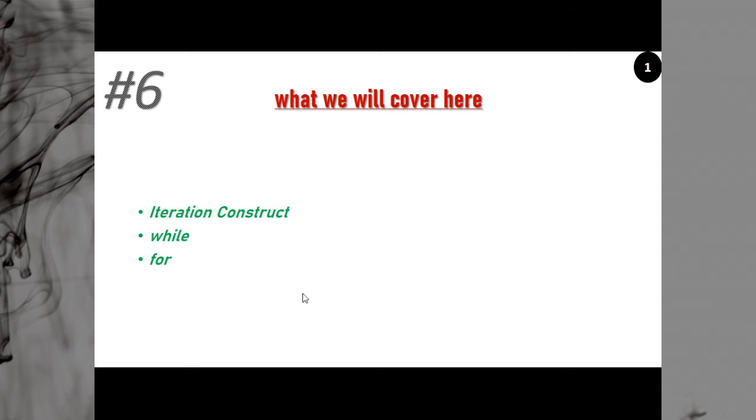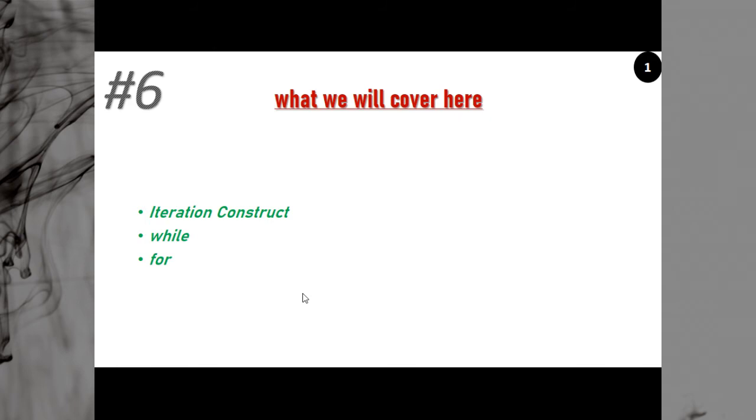Sometimes in a program, we have to repeat a certain part of code again and again. So instead of writing that particular code many times, we write the code only once and we execute that particular code multiple times. This is known as repetition. Now there are two types of repetition. One is called iteration and another is called looping. Here in general we will be using the word iteration, but there is a difference between iteration and looping.